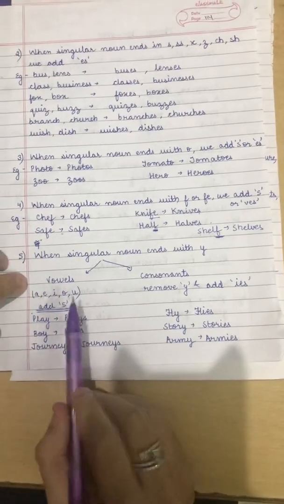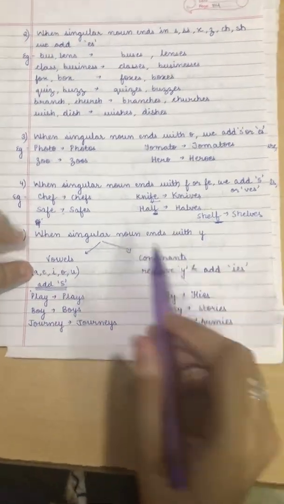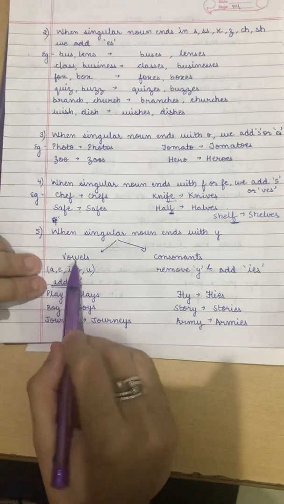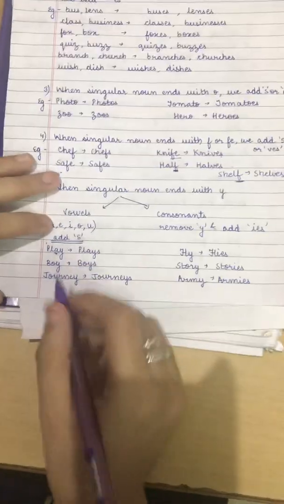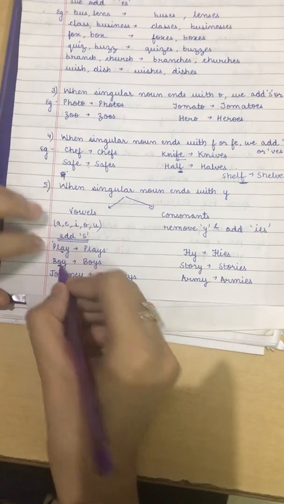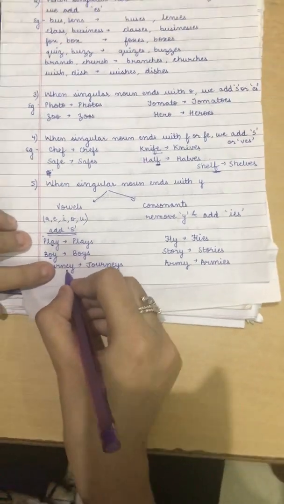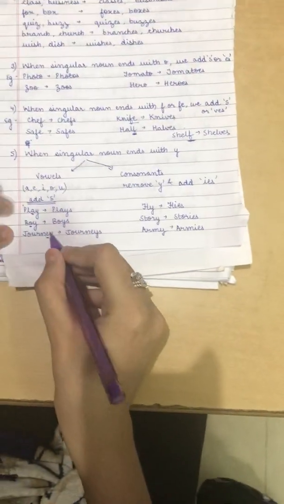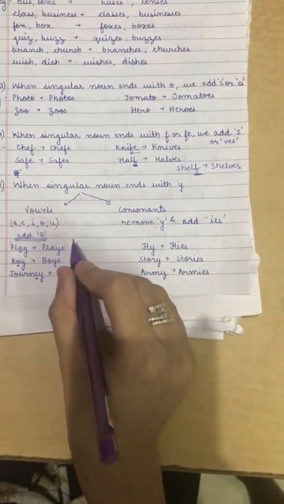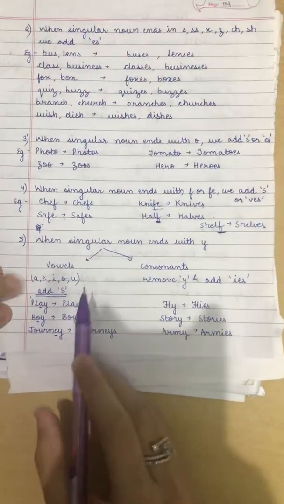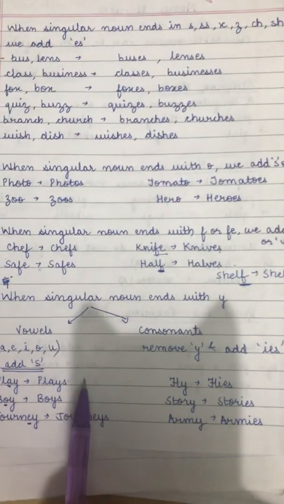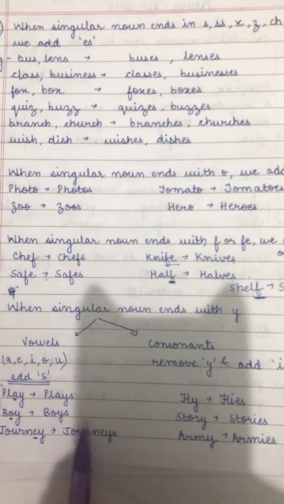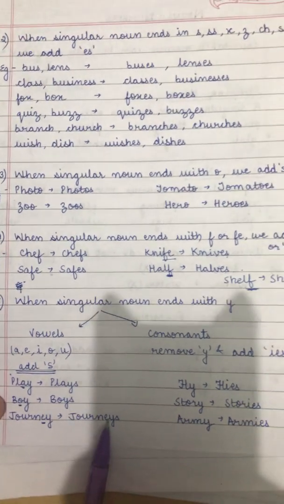If before y we have a vowel, like play, before y I have a. Similarly boy, before y I have o. Journey, before y I have e. A, o, e, they all are vowels. If before y I have a vowel, then I will add s: play, plays, boy, boys, journey, journeys.